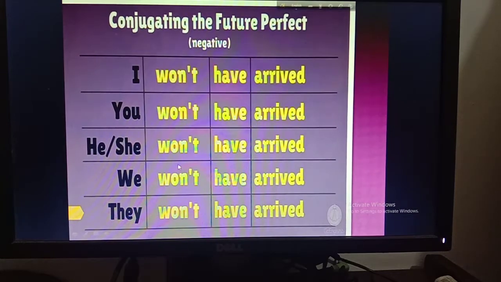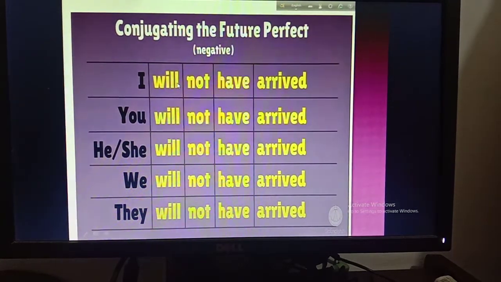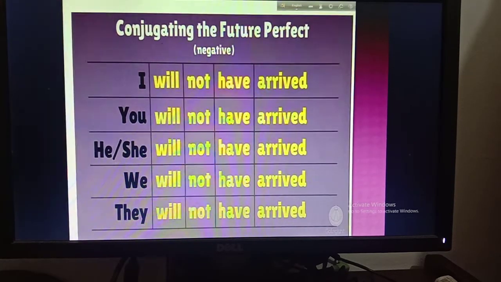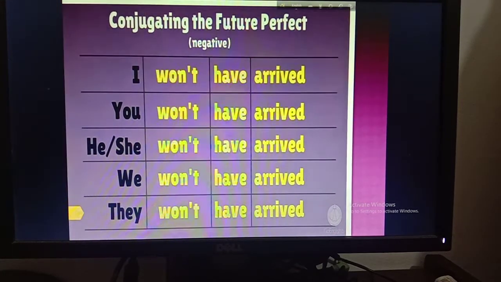Then another thing, that is, you can use won't instead of will not. Okay, so if you write I won't have arrived, you won't have arrived, he or she won't have arrived, we won't have arrived, they won't have arrived, these are also correct. Okay, instead of will not, you can use won't.